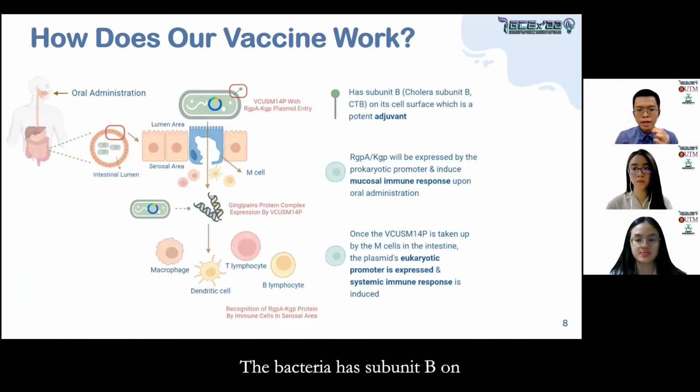The bacteria has subunit B on its cell surface, and this subunit acts as an adjuvant. Subsequent mucosal immune response is induced when the RGPA KGP protein is expressed by VCUSM14P bacteria through the prokaryotic promoter. Once the VCUSM14P is taken up by the M cells in the intestine, the plasmid's eukaryotic promoter is expressed and systemic immune response is induced.